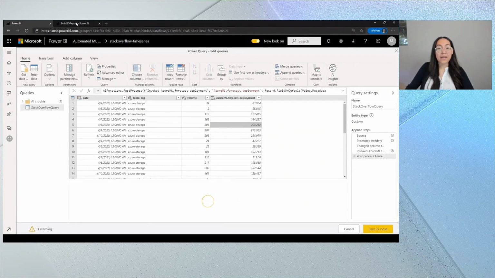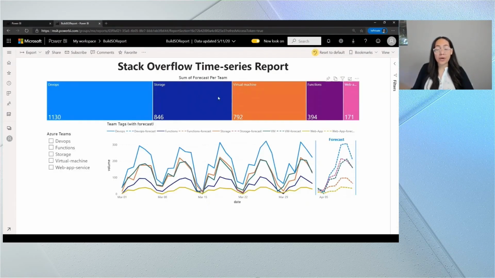So now that we have a data flow in Power BI, we can also generate reports. Here I have a Stack Overflow time series report showing the different forecasts per team. It's a great place to show information that you've generated to business stakeholders. So we've done everything from seeing the complexities and time-consuming aspects of building a machine learning model, and also how to simplify that with automated machine learning. We've seen model explanation and more, and now finally how to present that to an audience that can understand it.